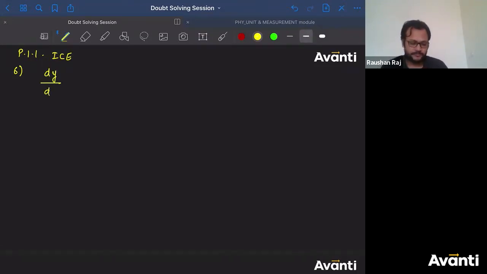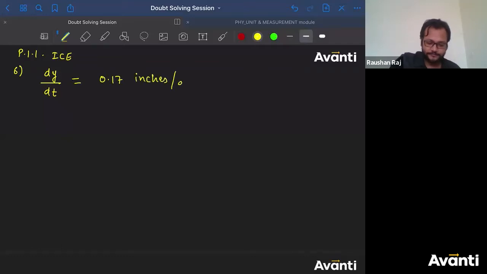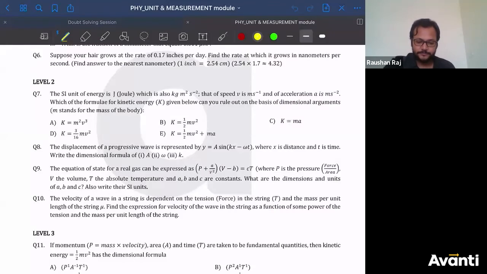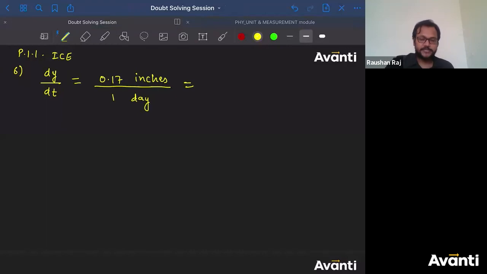Rate of growth is how the hair will grow per unit time. So it is given to us as 0.17 inches per day. So can I write this as these many inches divided by 1 day? All right, guys. Now we have to convert this into nanometer. Nanometer per second. So let us convert this into nanometer.